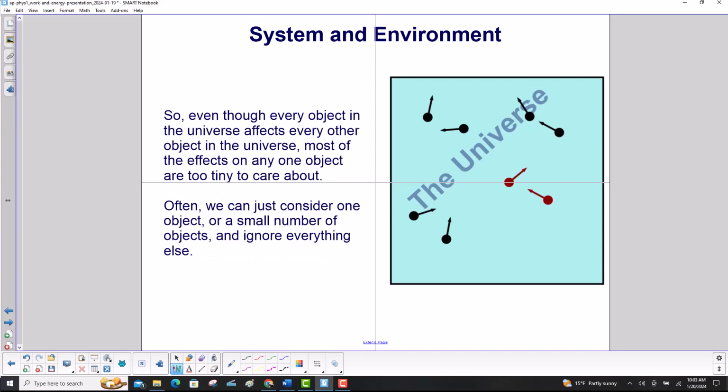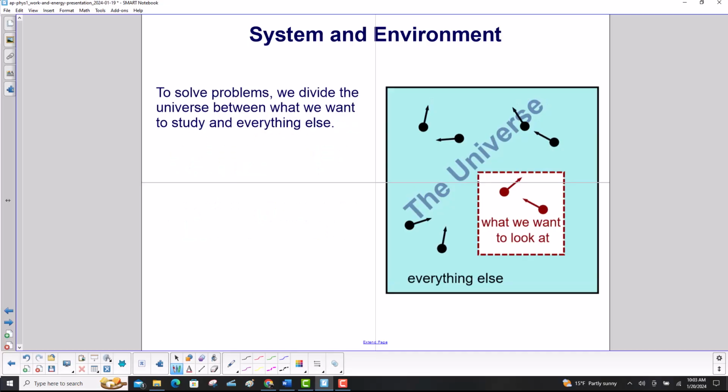So even though every object in the universe affects every other object in the universe, most of the effects on any one object are too tiny to care about. Often we can just consider one object or a small number of objects and ignore everything else. To solve problems, we divide the universe between what we want to study, that's over here, and this dashed line here is the boundary, and everything else. How's that for a technical word? And the whole box there is representing the universe.